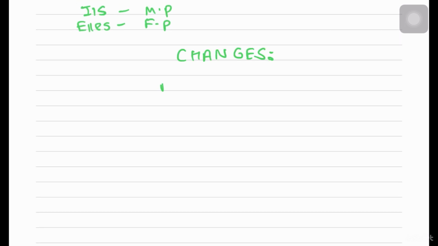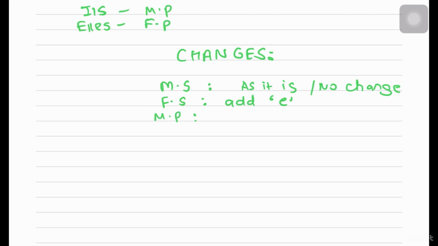If your subject is masculine and singular, your verb will remain as it is. That means no change. If it is feminine and singular, you'll add an E to the verb at the end. If it is masculine and plural, you'll add an S for plural. If it is feminine and plural, you will add an E for the feminine and an S for the plural.